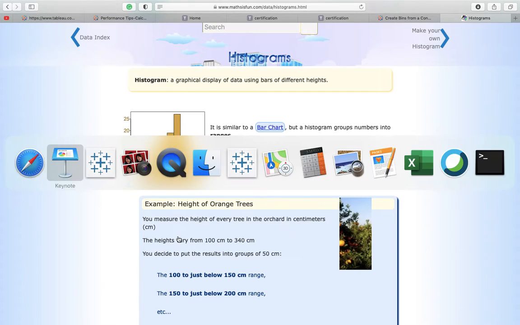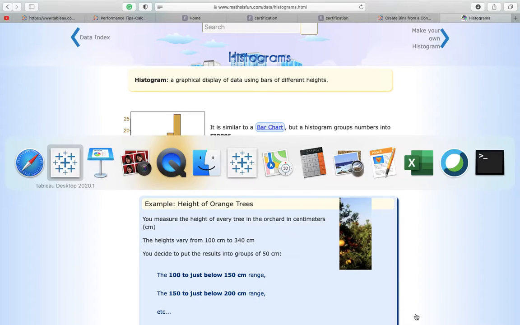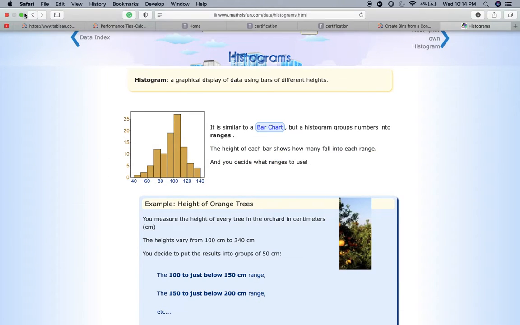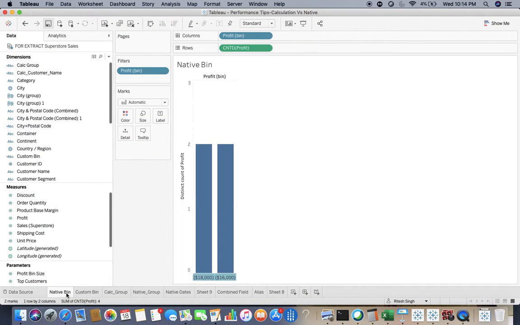Similarly, if you go back to the sample superstore, we have created a simple example for you, with the help of which you will be able to understand this. I'm talking about the native bin and the custom bin. For the custom bin, I have profit. I just want to see the transactions, like how many transactions are in each range. So my bin size is 2000. Here you see only 2 bars because I have not extended this to n number of bins. So I'm showing you only two discrete bins over there.